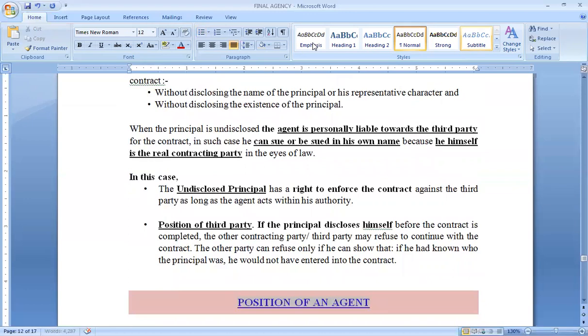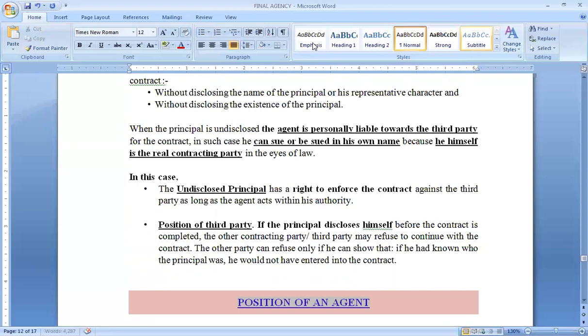The agent will be personally liable to the third party, because the third party does not know about the existence of any person called the principal. So the third party can sue the agent in his own name, and the agent can take legal action against the third party in his own name, and the principal will not come into the picture. But in this situation the principal does exist, he was just not disclosed to the third party. Because of that, the undisclosed principal can always come into the picture, and he has every right to enforce the contract against the third party.